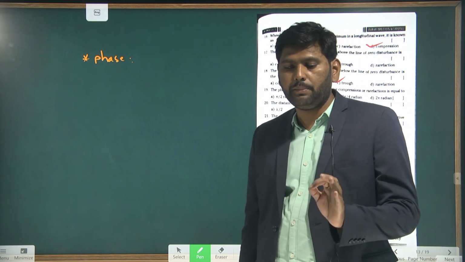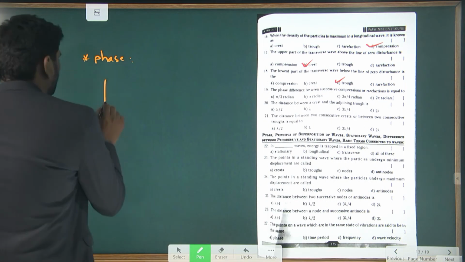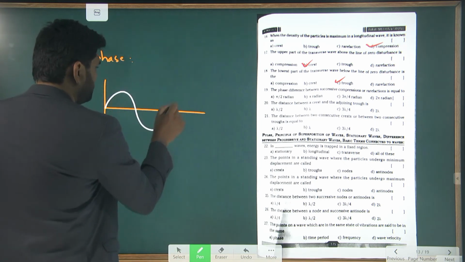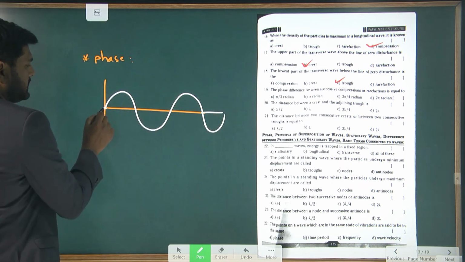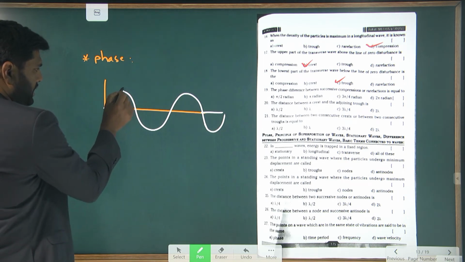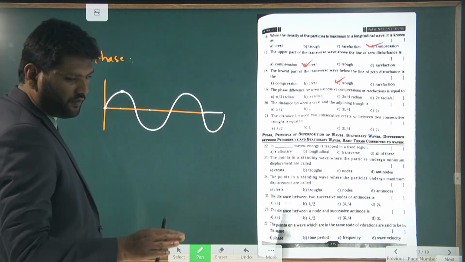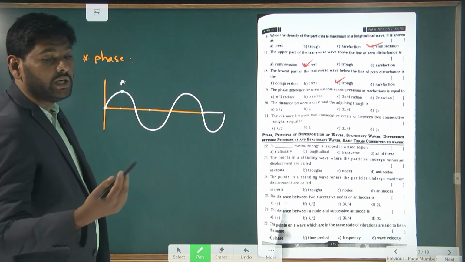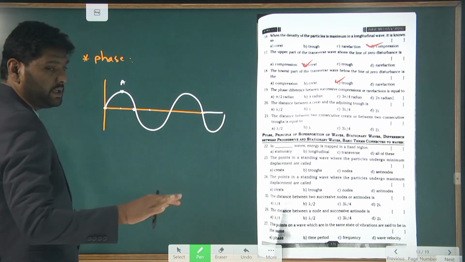Look at here, for example, this is a wave, produced because of the vibration of the particles. When this particle reaches here, the phase difference between the particles on this side and this is 180 degrees. Whereas the phase difference between this particle and this particle is 90 degrees.